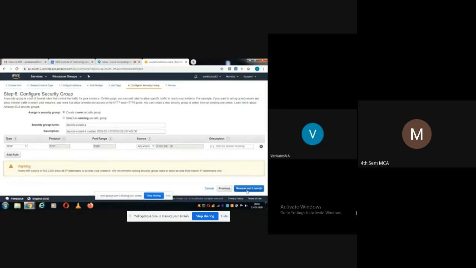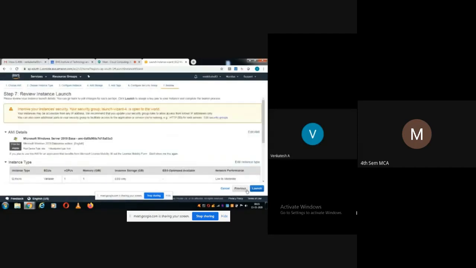So I'll review and launch. This is the last step. Now review. The instance type is t2.micro, that is the name they have given. Variable virtual CPUs 1, memory 1 GB. The type of instance storage is elastic block storage.